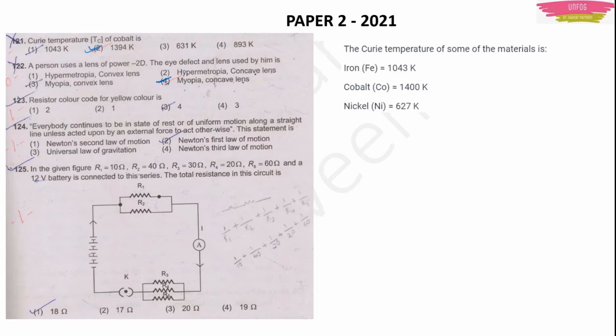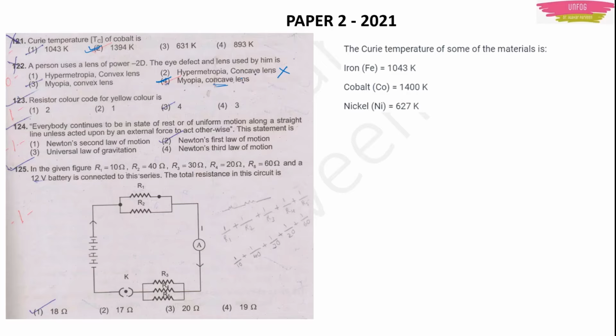Here negative power is there, which means concave lens. If you get concave lens in your mind, then myopia goes with concave lens, right? So concave lens and hypermetropia will not go together, isn't it? So concave lens and myopia will go. So option 4 will be the right answer.